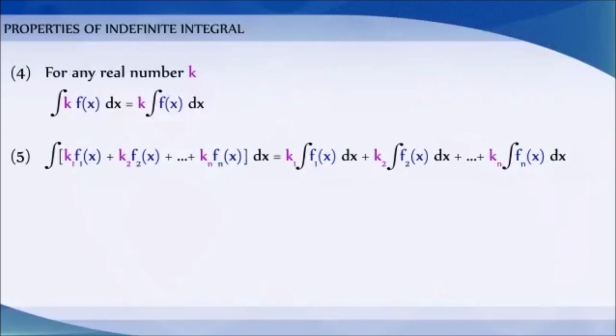For any real number k, ∫k f(x)dx = k∫f(x)dx, and ∫[k1 f1(x) + k2 f2(x) + ... + kn fn(x)]dx = k1∫f1(x)dx + k2∫f2(x)dx + ... + kn∫fn(x)dx.